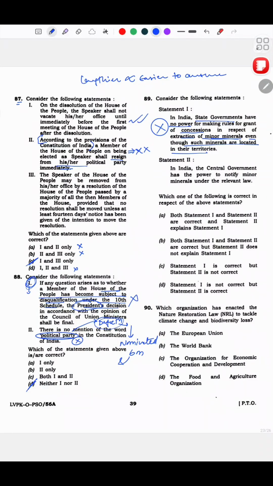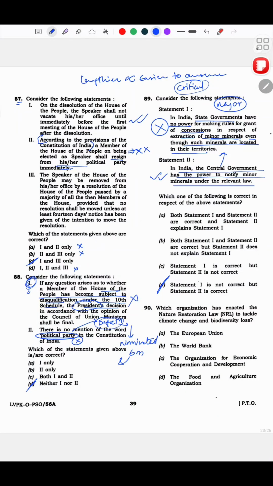I think this is a theme repeated in the same question paper. पहले उन लोगों ने critical minerals के बारे में पूछा था. If you go back to the initial parts of this question paper, now they're asking major and minor. And like I said, I read this properly. So I knew that this is wrong. And see, in India, the central government has the power to notify minor minerals under the relevant law. Thing is, it can notify कौन सा minor and major mineral है. Once it is minor, the state government can make rules on it. This I know, so this statement is right. This is definitely wrong. Option is D.